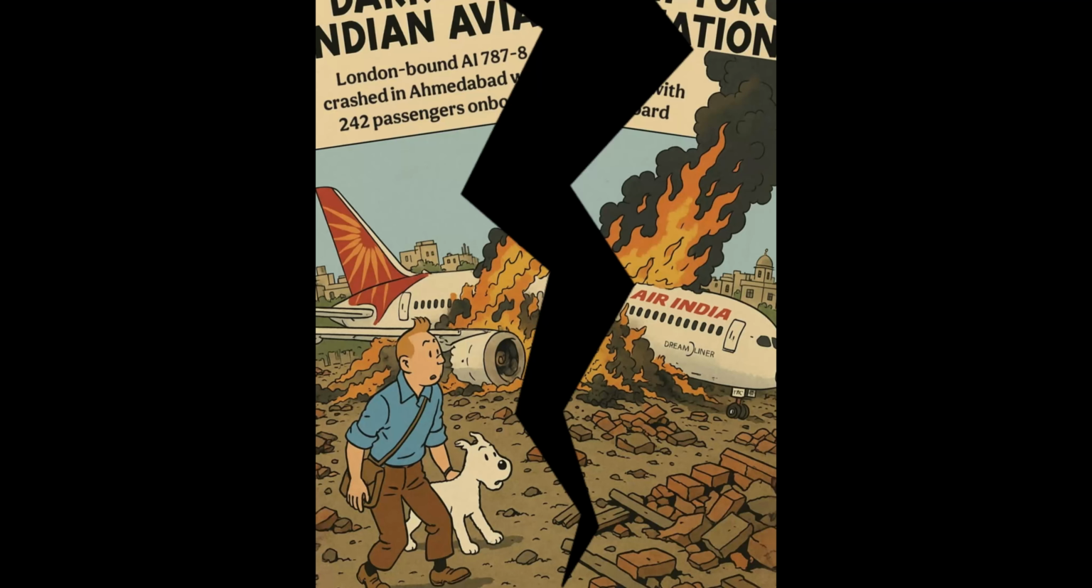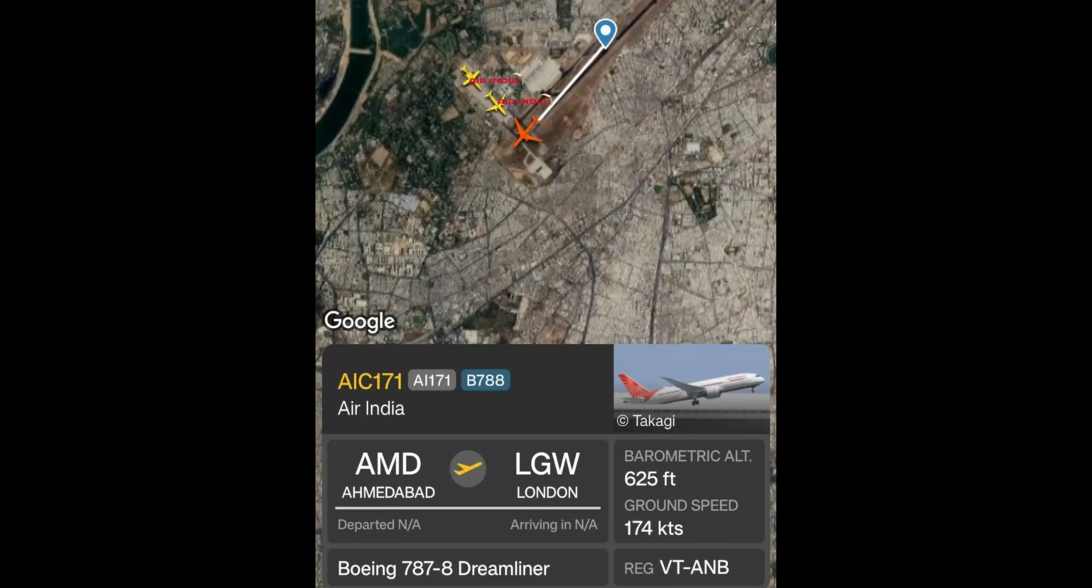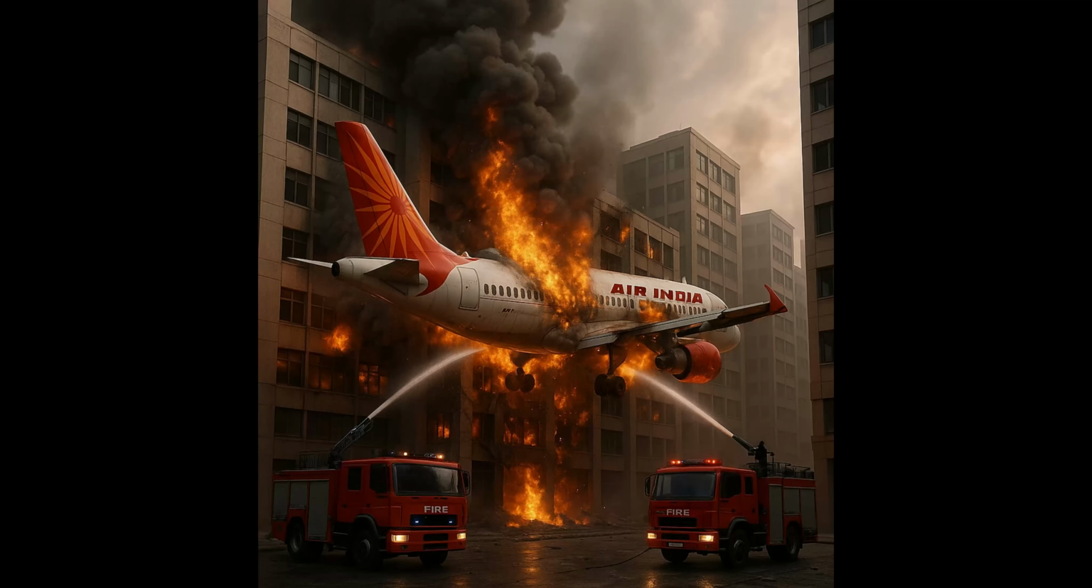Got it. And the flight itself, flight number and where it was going? Flight AI-171. It was flying from Ahmedabad, heading to London Gatwick. And the report even mentions Gatwick, confirming its expected arrival. Yeah, 18:25 scheduled arrival. Just another detail connecting the dots in that early report.